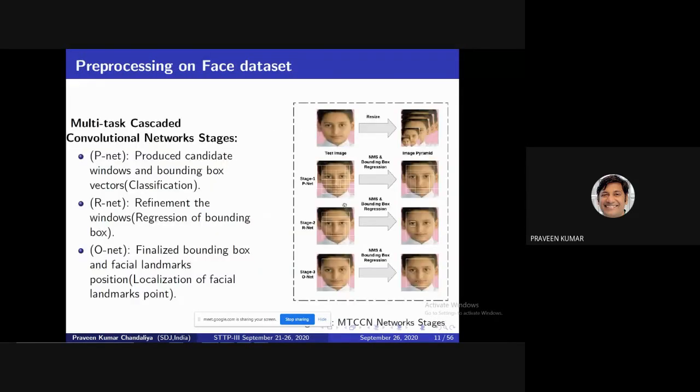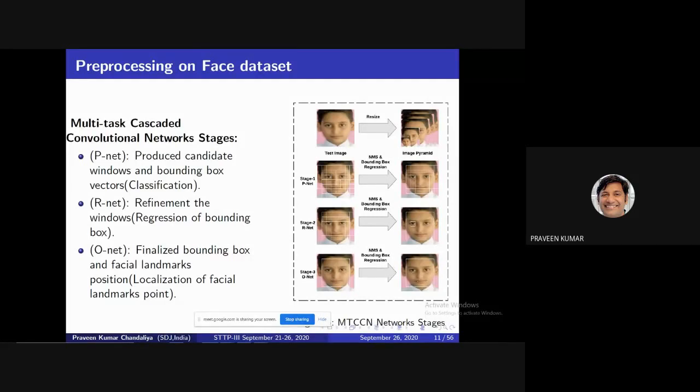But before starting to develop the model, you are required to crop or align your data set. Suppose you need to develop your model on 128 by 128 images, or on 224 by 224. Because your initial input is not in the same size, we need to pre-process this data set. A widely used state-of-the-art model for this is the